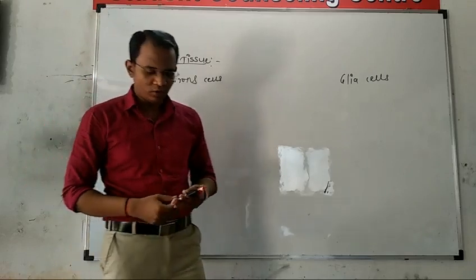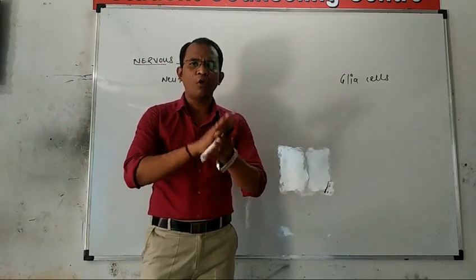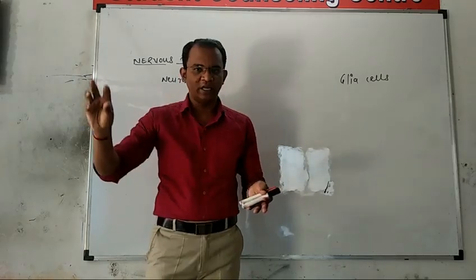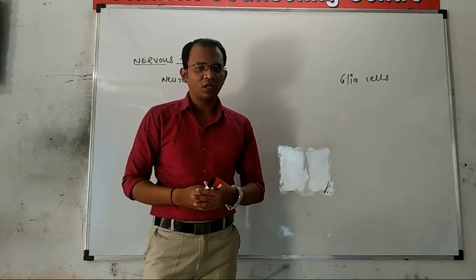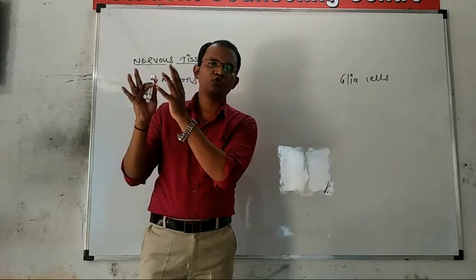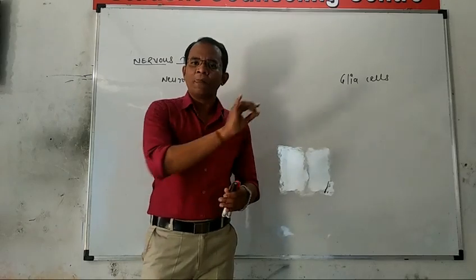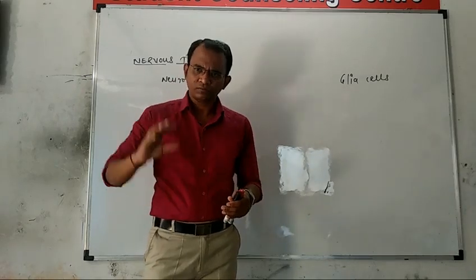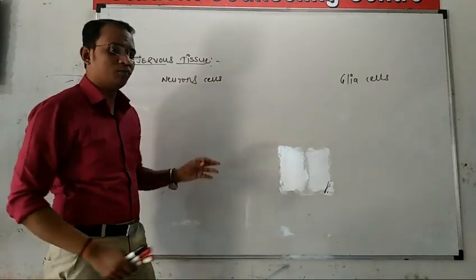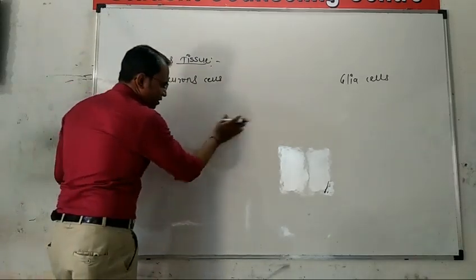Now, what kind of structure? Neuron is the most highly specialized and complicated structure. The neuron is the largest, longest cell compared to any other type of cell. Among all the cells present in microorganisms, organisms, animals, and plants, the neuron is the longest cell in the environment.